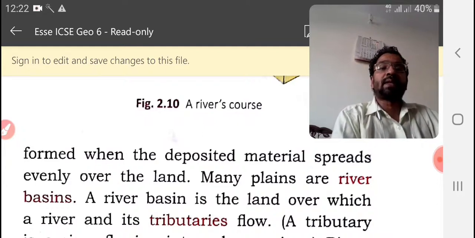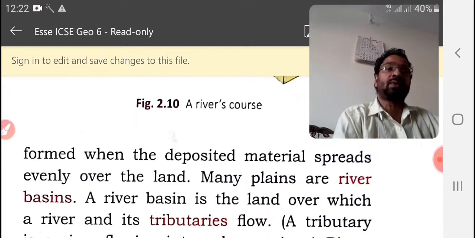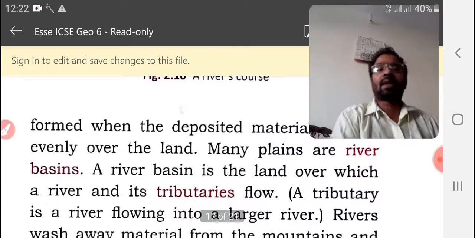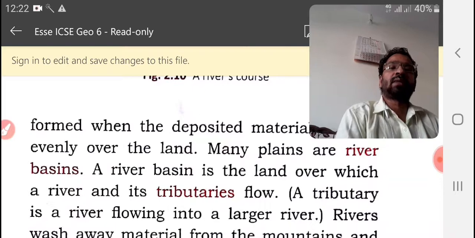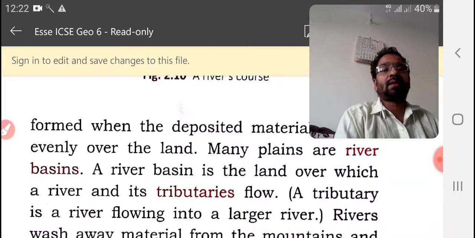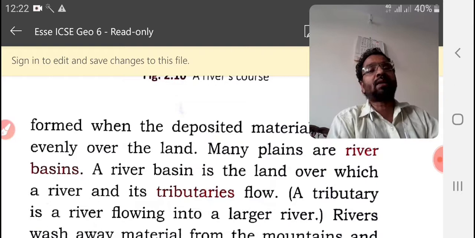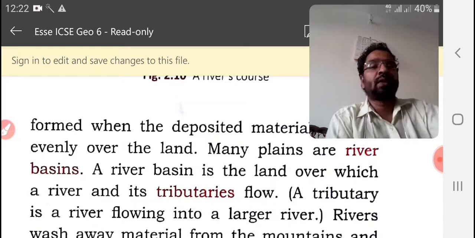Then one of the plains is a river basin. A river basin is the land over which a river and its tributaries flow. It is formed by the river as well as its tributaries. This one is known as a river basin. A river basin is a place where a river and its tributaries flow.